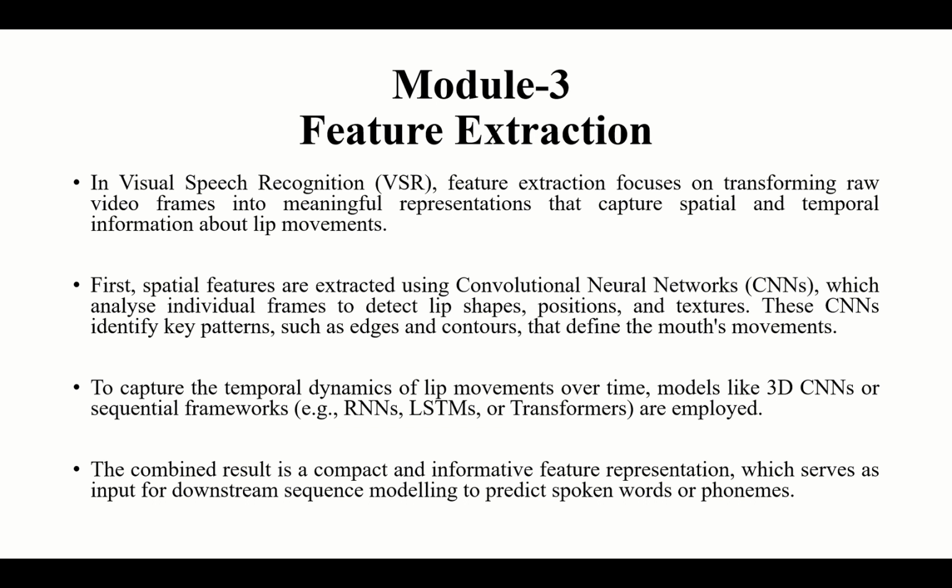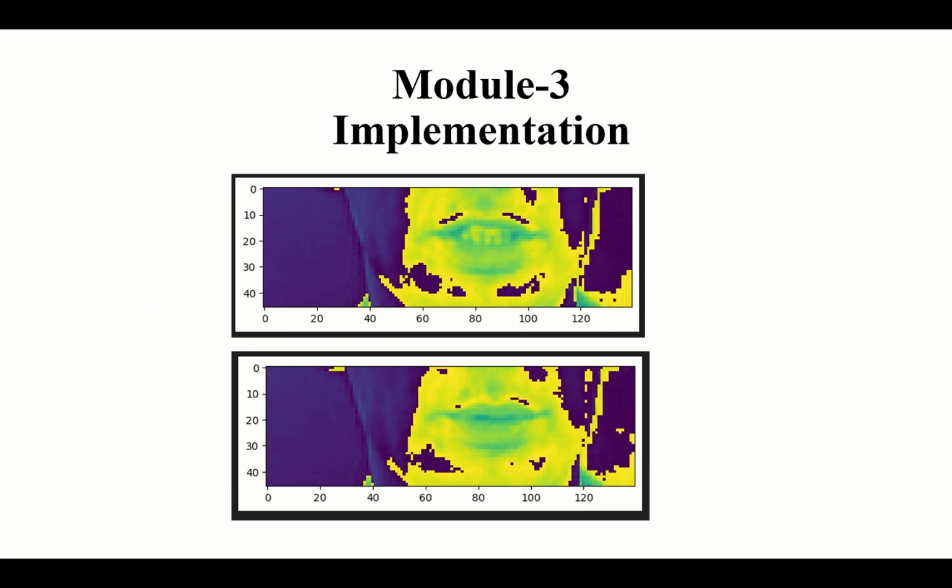Feature extraction focuses on transforming video frames to a meaningful representation that captures spatial and temporal information about lip movements. First, facial features are extracted using CNN, which analyzes individual frames to detect lip shapes, position, and texture. These CNNs identify key patterns such as edges and contours to define mouth movements. To capture temporal dynamics of lip movements over time, models like 3D CNNs or sequential frameworks are employed. So this is the implementation.